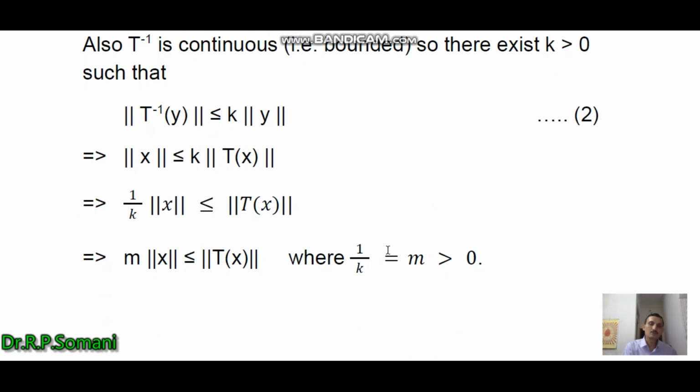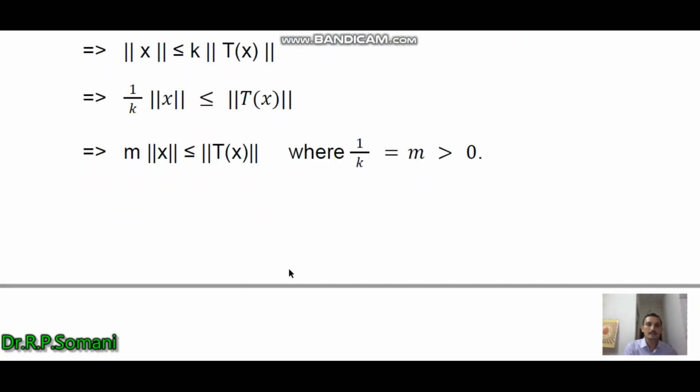Now we put 1 by k equal to m, which is greater than 0. So in this way we obtain the required condition that m times norm x is less than or equal to norm Tx.